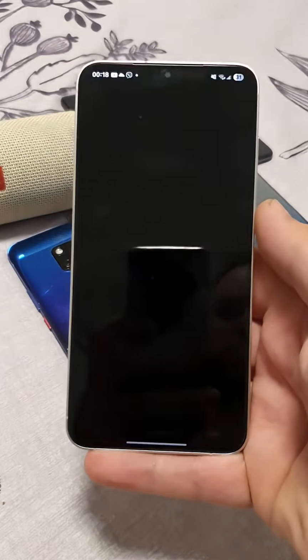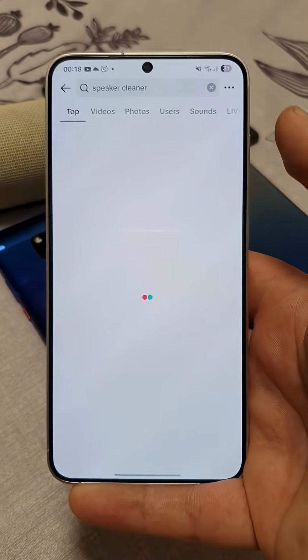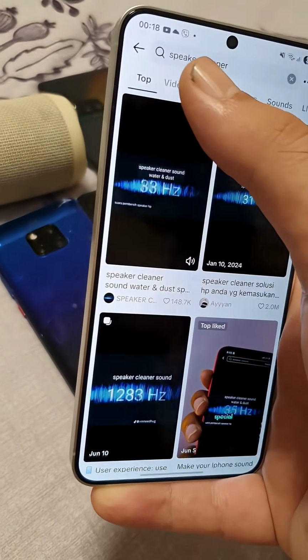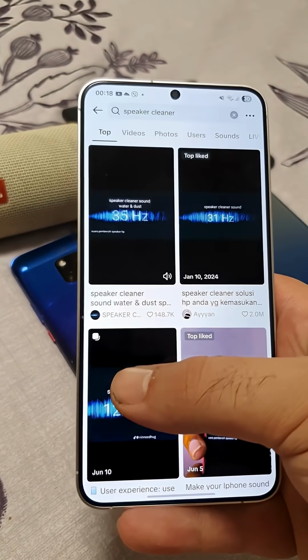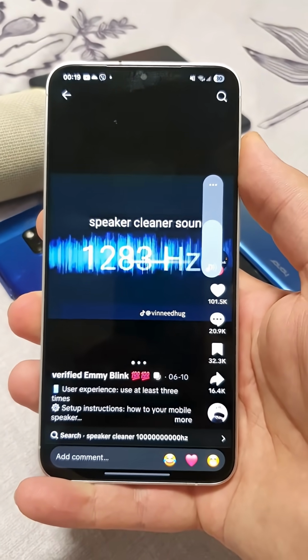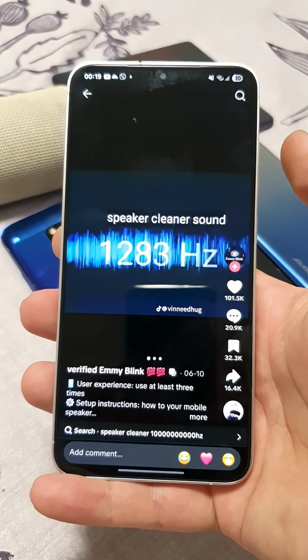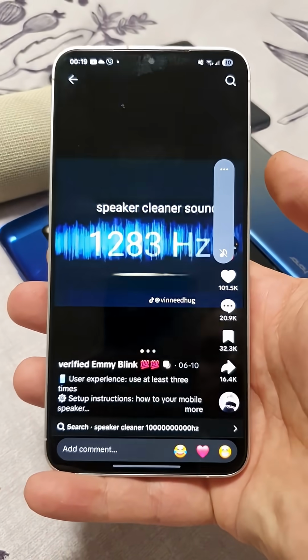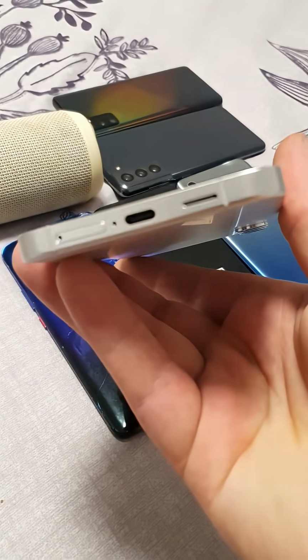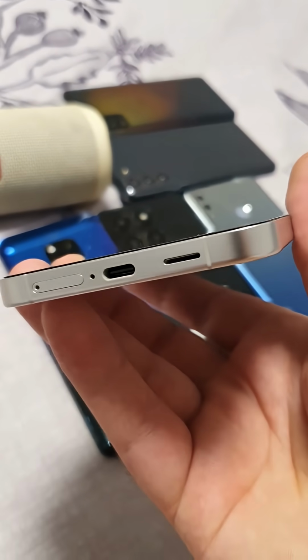Open TikTok, go to the search bar, and type "speaker cleaner." Choose this video with 1000 to 183 Hz and turn on the volume until this video ends. After that, make sure you restart your phone, and the sound on your phone will come out much louder.